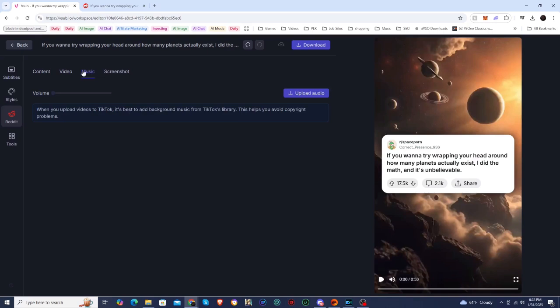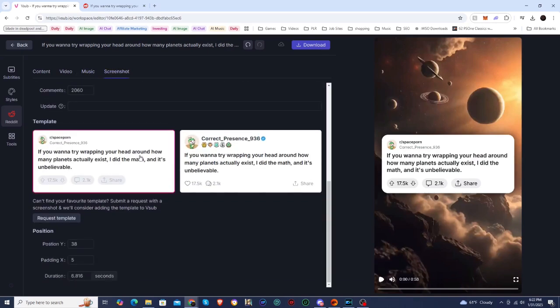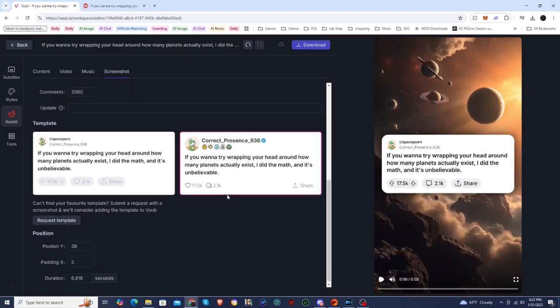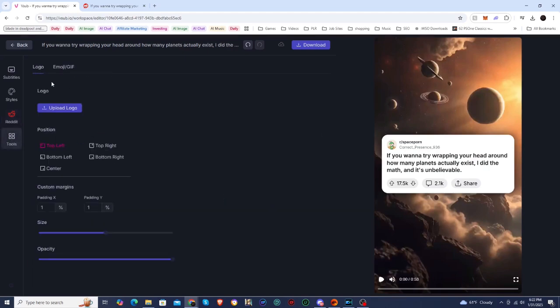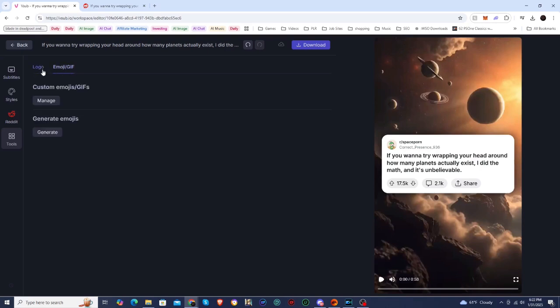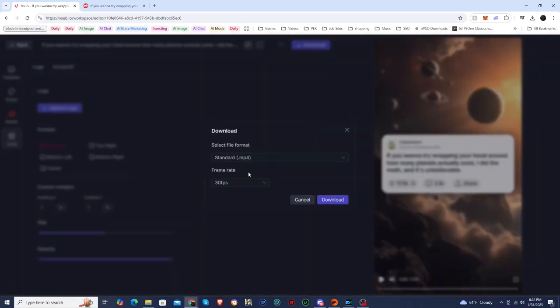For the music, I'm not going to add any music. The screenshots, so this is basically what it looks like at the beginning. I'm going to go with this one. I'm going to choose that screenshot. And I think that's pretty much it. I don't think there's any other tools that I need to mess with. I can upload a logo if I want to, upload some emojis if I want to, but I am not going to do any of that. I'm going to just click on download.